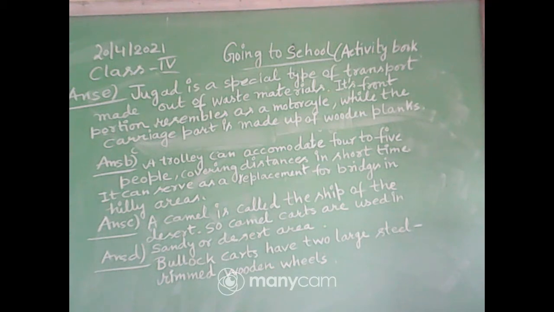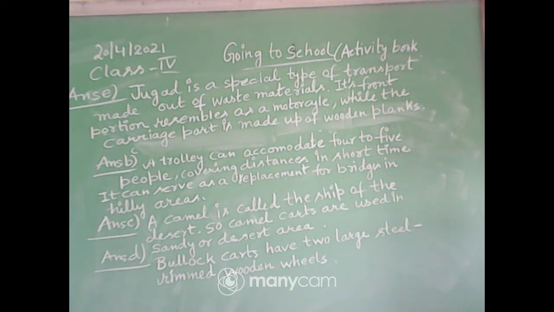From answer B, answer A you have written last day. A bridge is built to connect two places so that we can cross through it. It makes communication easier. Question B, what is the need of trolley? A trolley can accommodate 4 to 5 people, covering distances in short time. It can serve as a replacement for bridges in hilly areas.